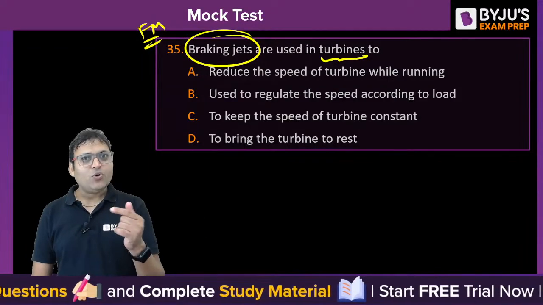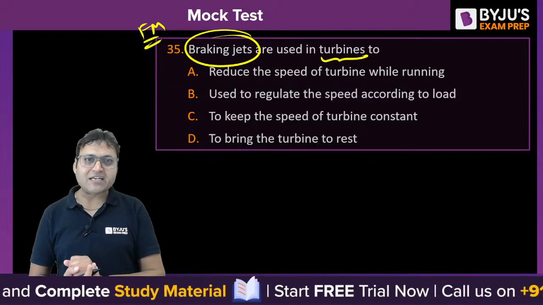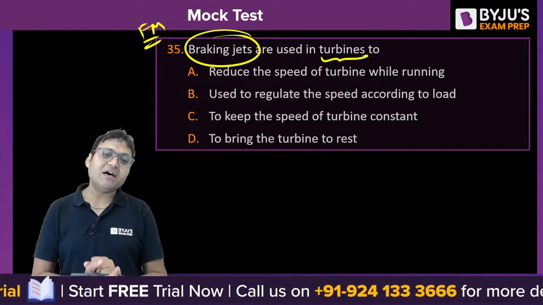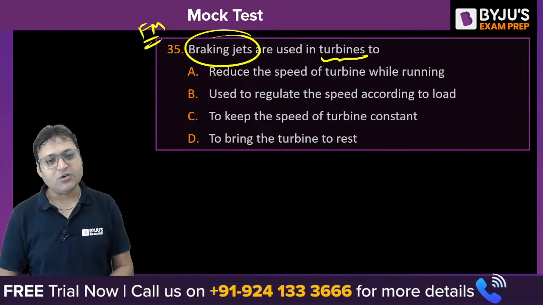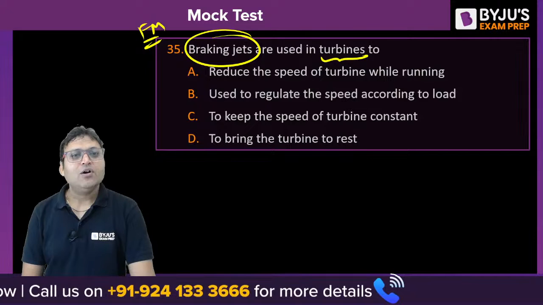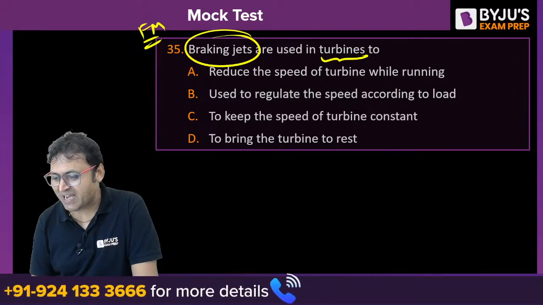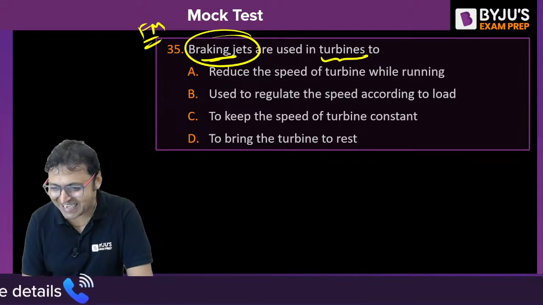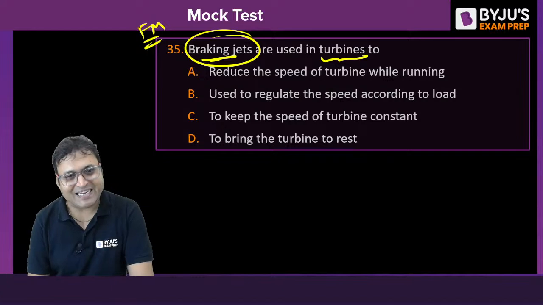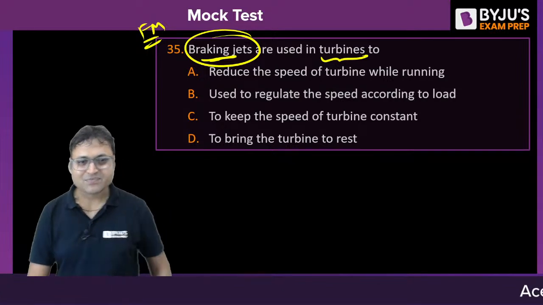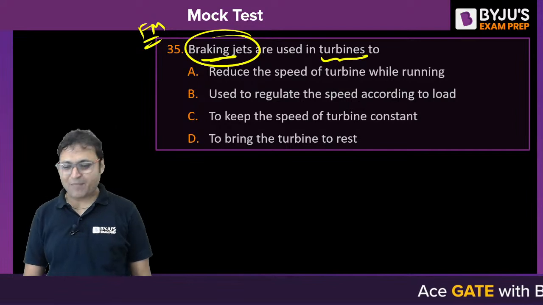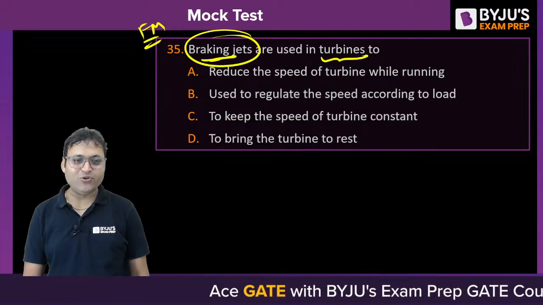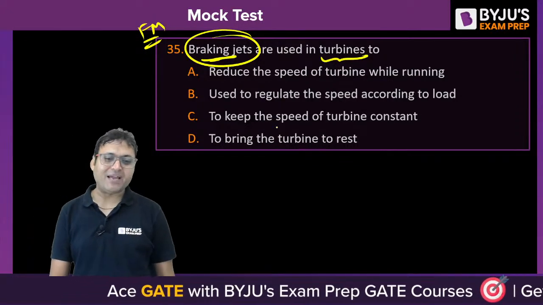One is the jet which rotates the wheel of the Pelton wheel turbine. Another is called braking jet, which applies the brake, which stops the wheel of the rotating turbine. To stop the rotating wheel, to stop the running wheel when it is not in use. That is called a braking jet. You can get some idea from the name also. It is used in impulse turbine. So it is used to reduce the speed of the turbine while it is not to reduce, actually it is to stop the turbine.